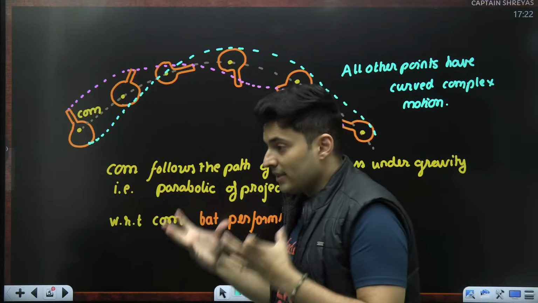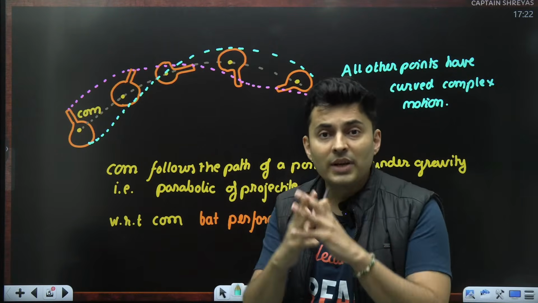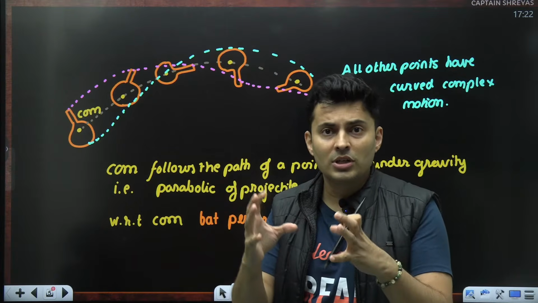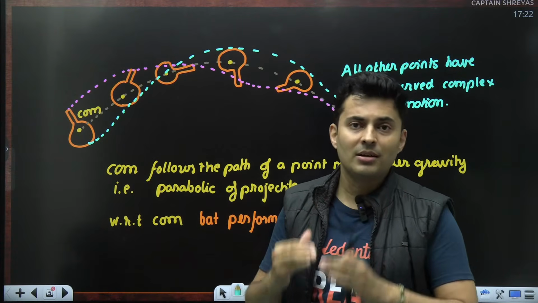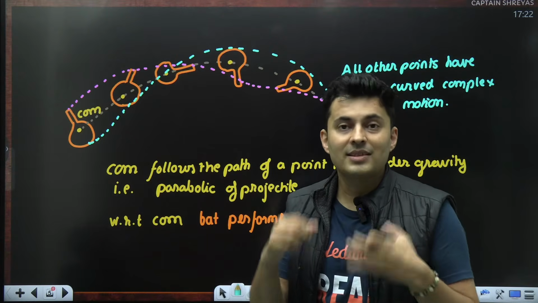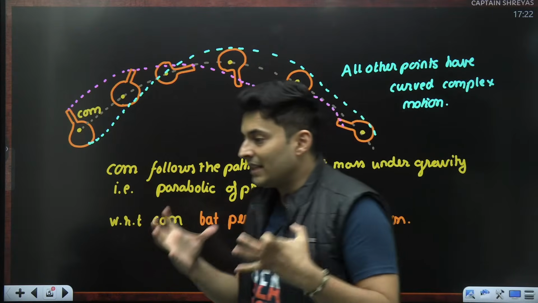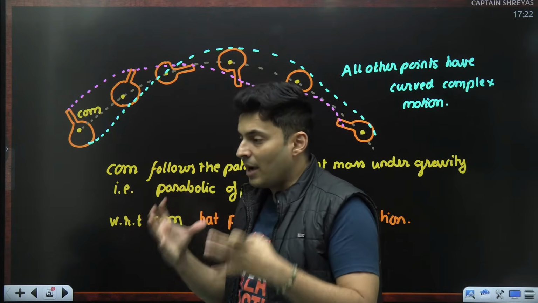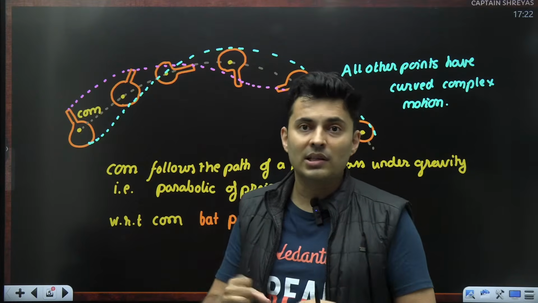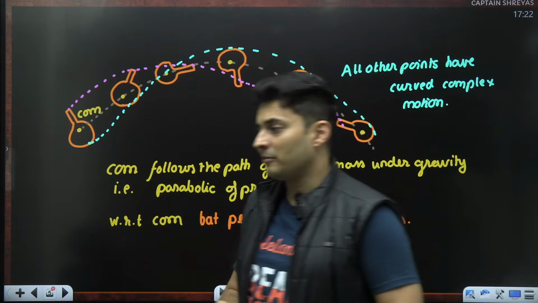So, the concept and the understanding of center of mass helps us break down any complex motion into simpler motions. One is the motion of the center of mass, and the second one is the motion with respect to the center of mass. So that is the main application, or rather the hidden concept, the silent killer concept in the chapter of center of mass.